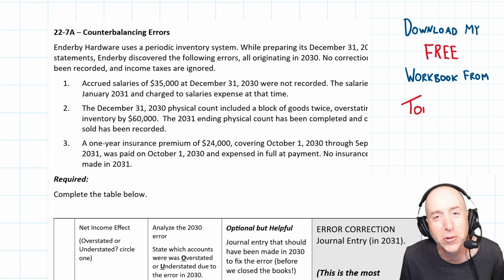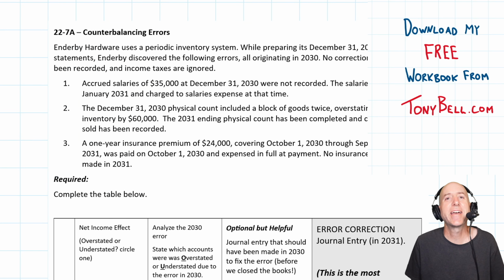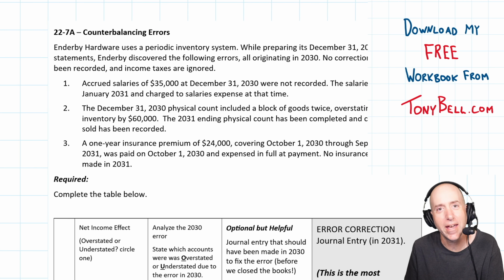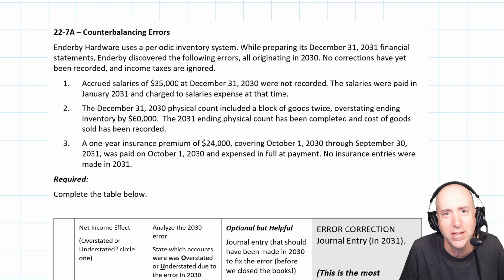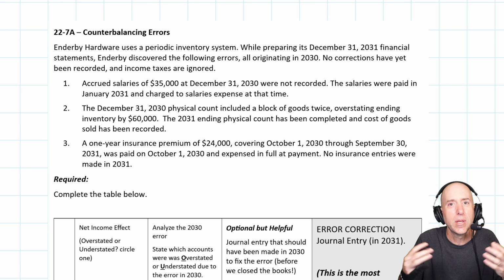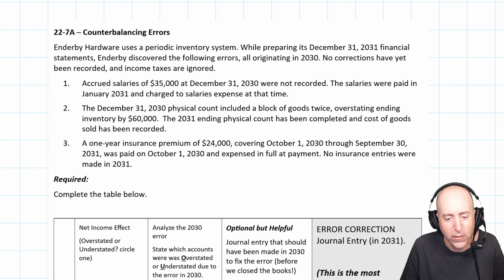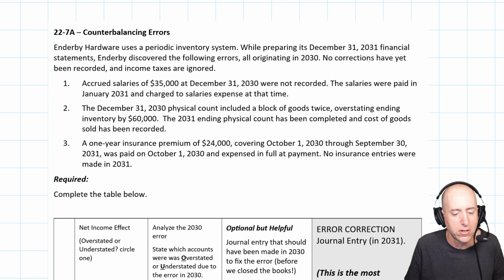Let's take a look at problem 22.7a. We're talking counterbalancing errors. This is when you make a mistake, and even if you don't do anything to fix it, the mistake fixes itself the next year. So you forgot to accrue a salary payable, so you missed recording debit salary expense, credit salary payable. Well, that mistake works itself out when you just go and pay the salary. The timing's off, but the mistake works itself out of the system. That's what we're talking about with counterbalancing error.